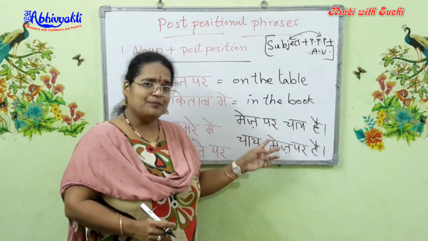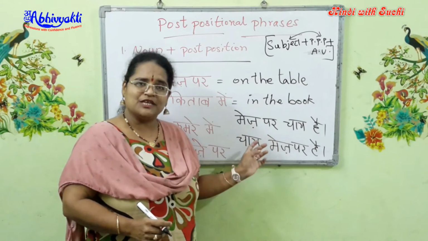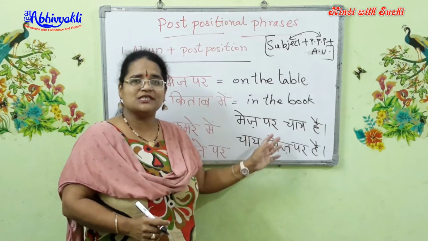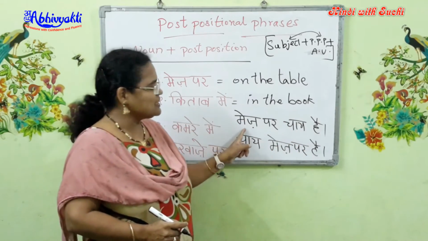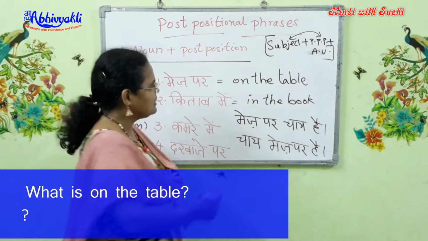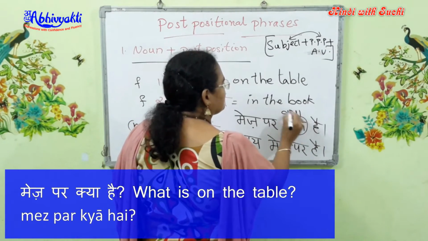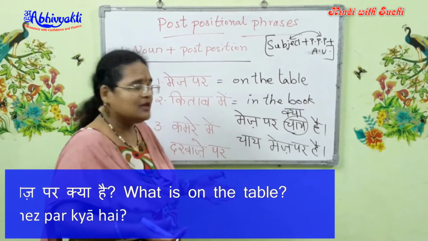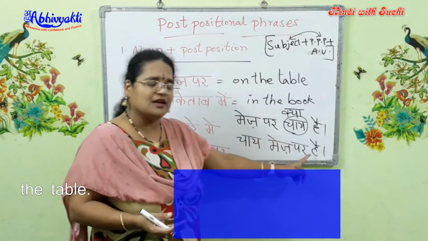So how do you use them? It depends on the question. If the question is about the subject, you begin with the subject. If the question is about the object, then you begin with the object. Suppose somebody is asking you, मेज पर क्या है? मेज पर चाय है. Now, somebody is asking you, चाय कहाँ है?